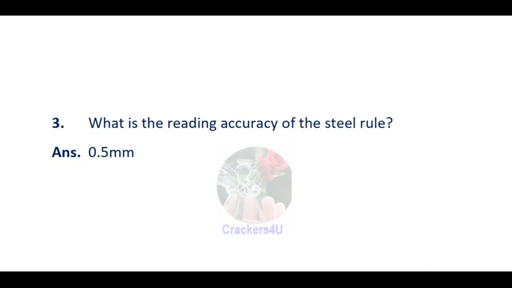Question number 3. What is the reading accuracy of the steel rule? Answer: 0.5 mm.